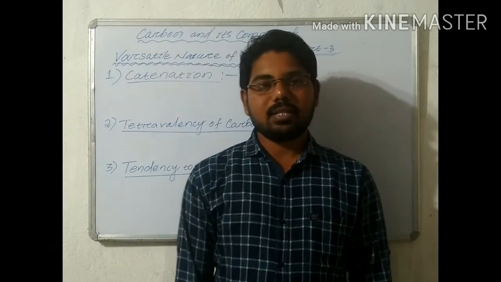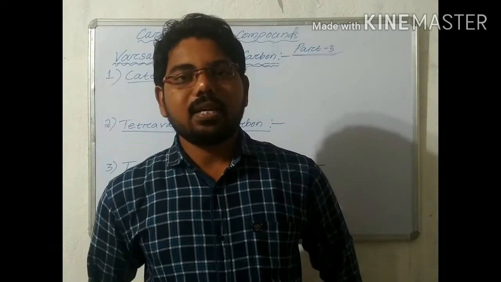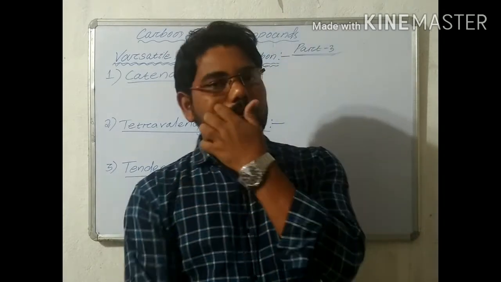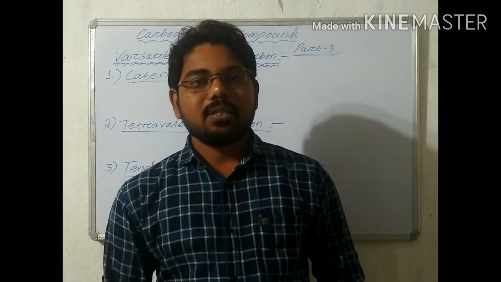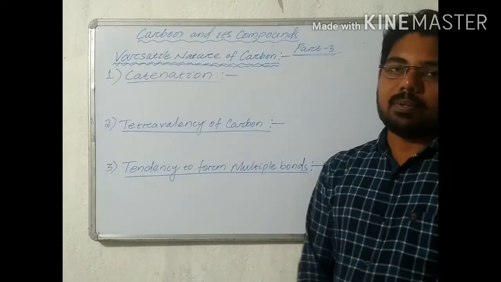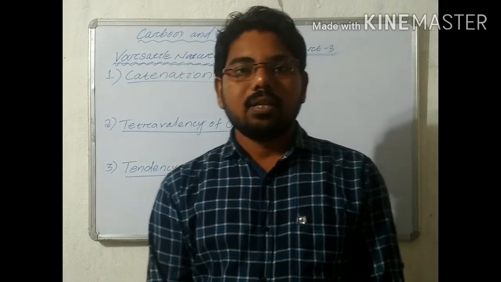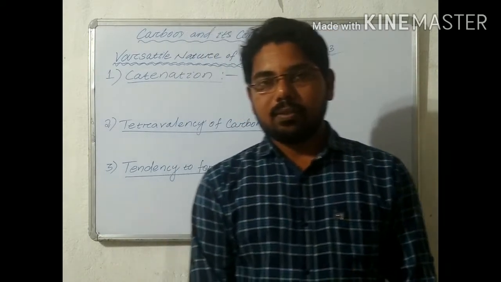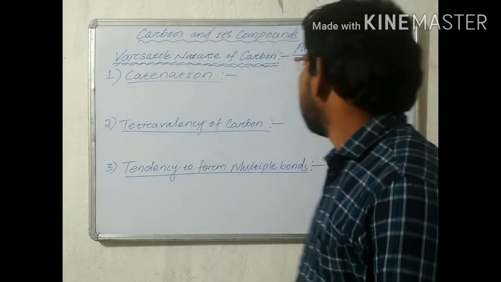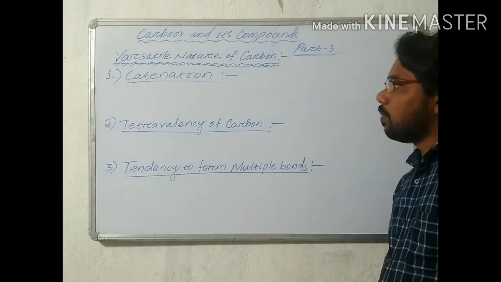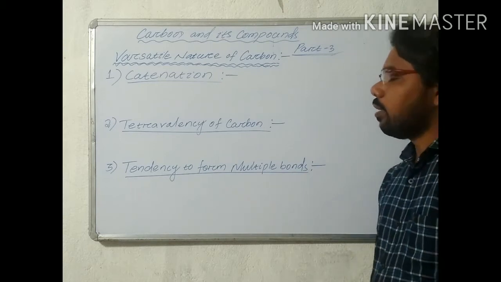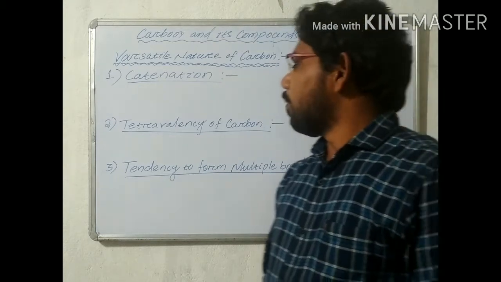Welcome to Nanda Classes. Today we are discussing Class 10 Chemistry Chapter 4, Carbon and its Compounds, specifically the versatile nature of carbon compounds. Last class we discussed covalent bonding and some examples of covalent compounds. Today is the third part of Carbon and its Compounds, and today's lecture is the most important because the versatile nature of carbon is a most important topic.